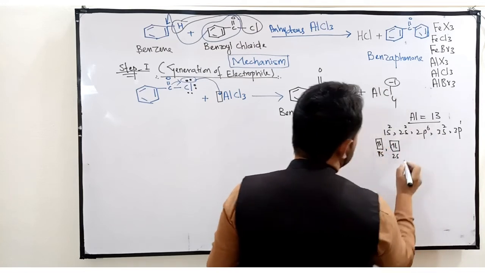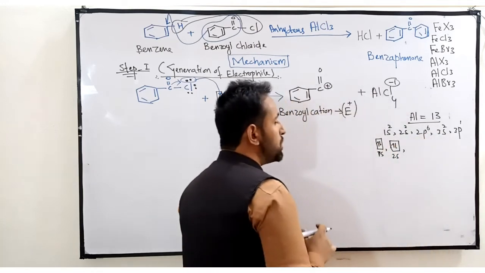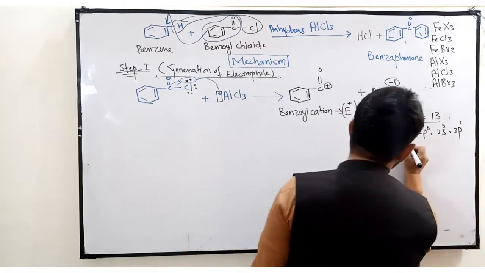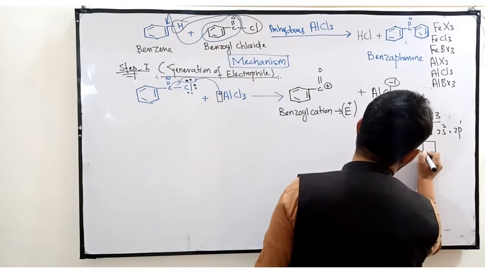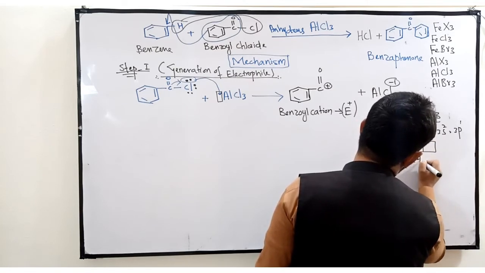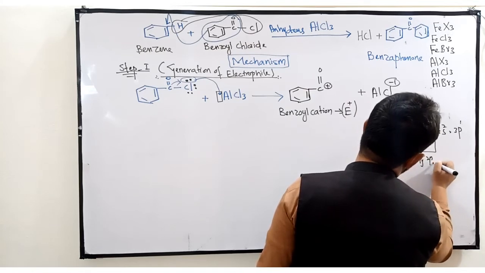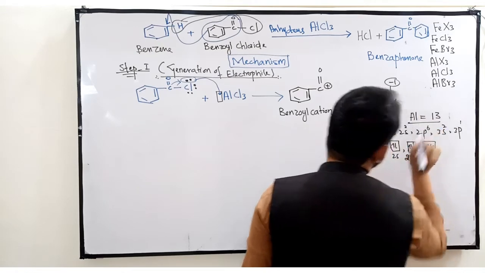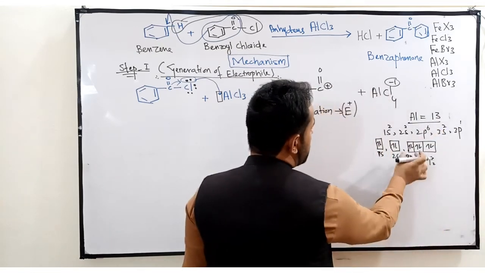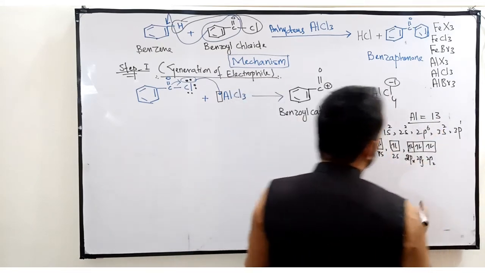Now this is 2p. Since there are 3 orbitals in p, I am showing them: 2px, 2py, 2pz. All of them are filled because there are total 6 electrons. Each orbital will accommodate 2 electrons.